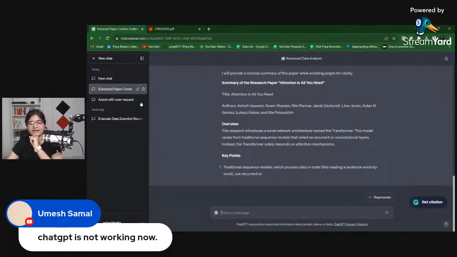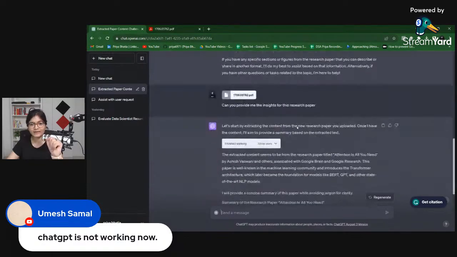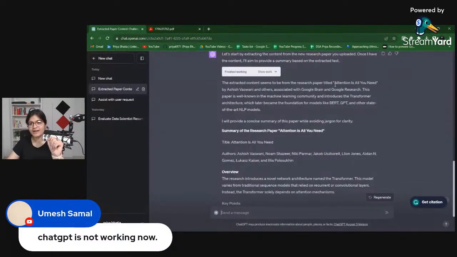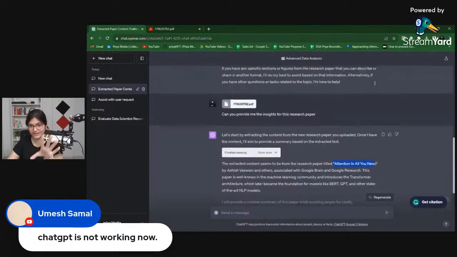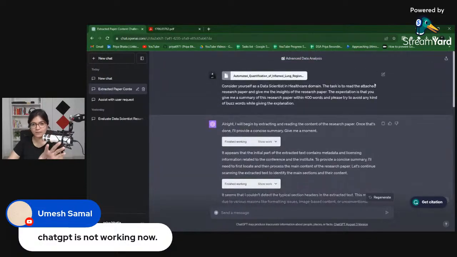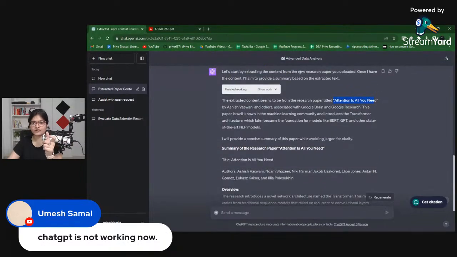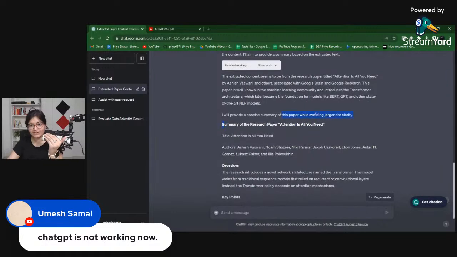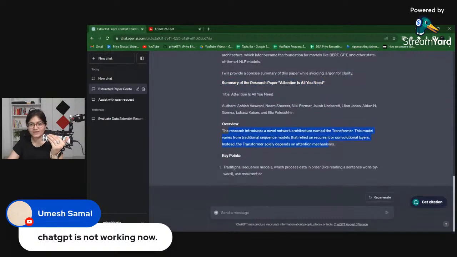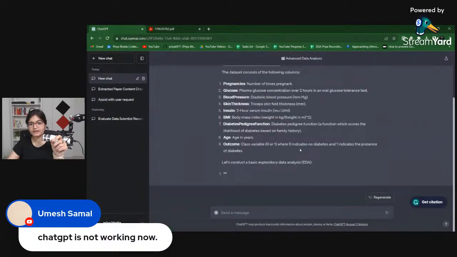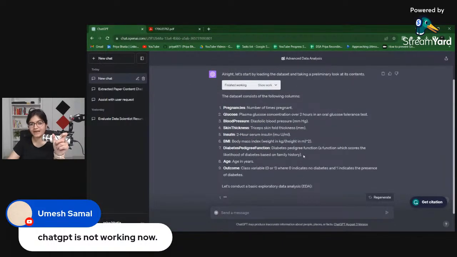Let's go back to the expected portion which it is giving to me. So here you can see how amazingly it is able to give me the result. The constraints which I mentioned in the above part, it is considering those constraints as well. The only difference is that it is taking the new research paper which I have uploaded. So how amazingly the summary is coming up: Attention Is All You Need. What is the overview? What are the key points you will be able to get? And so on, right? So this is how we will be able to get the complete context behind the things.